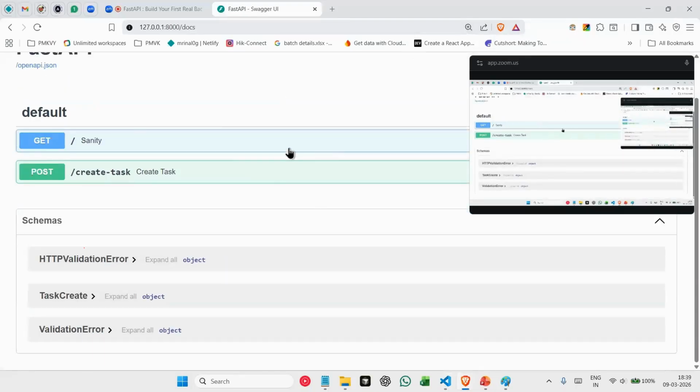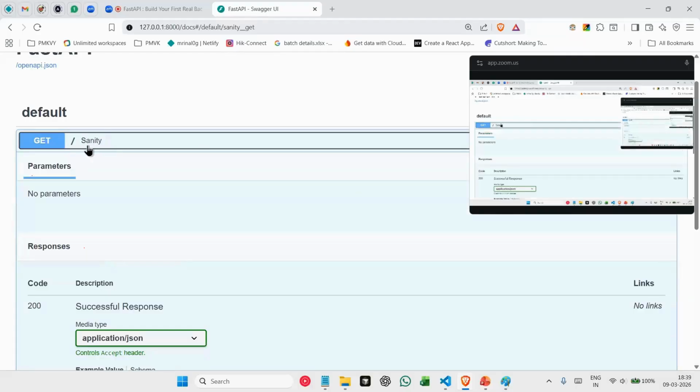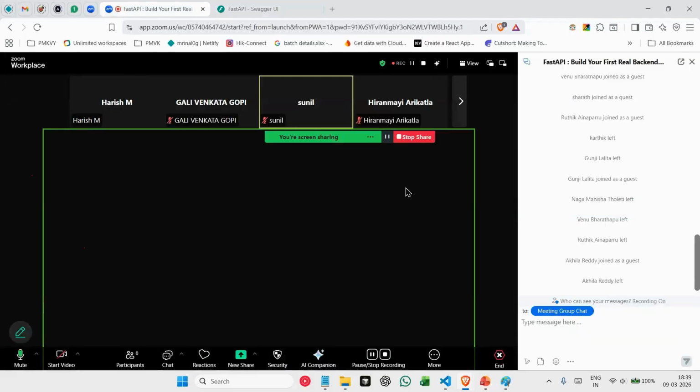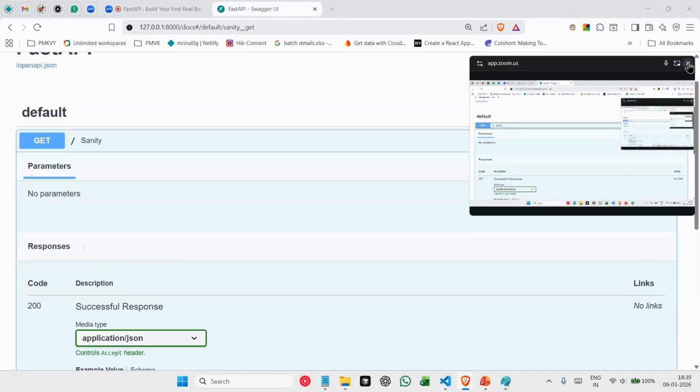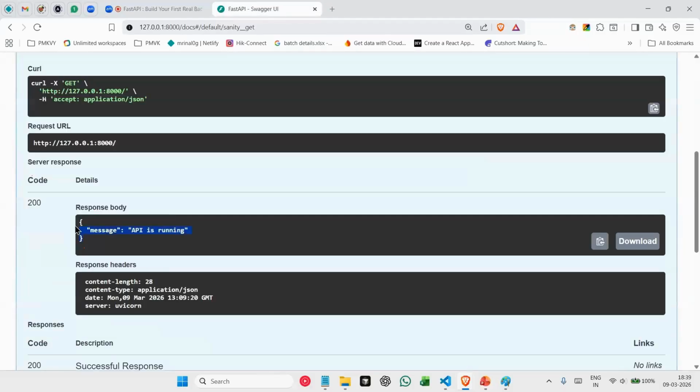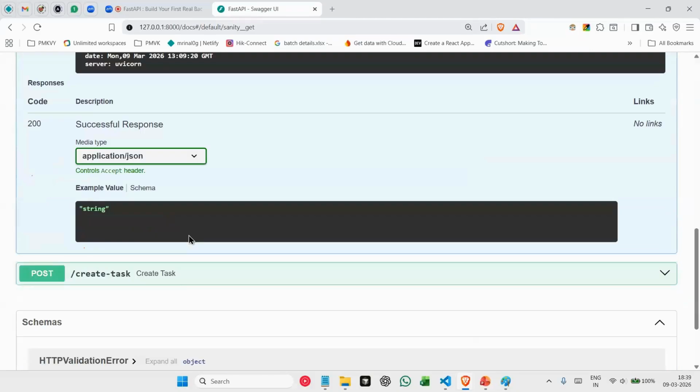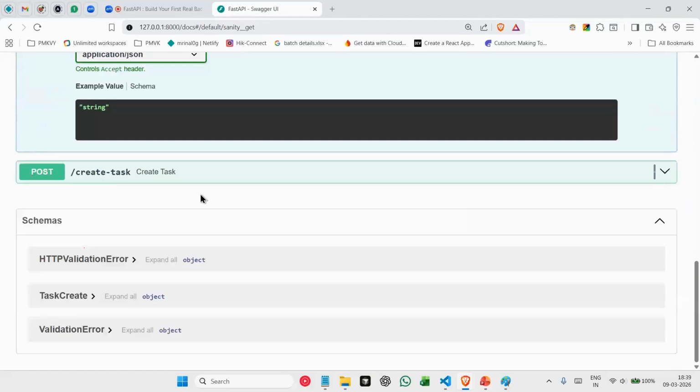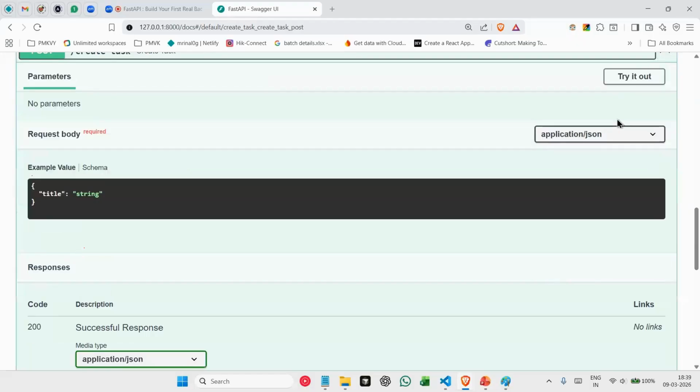That testing page will have all the paths that you have created. So I have a sanity path. If you remember, I have a function called sanity, which is basically checking if our API is running or not. If I click on try it out, I can execute this from here itself. See, you are getting a message called API is running. And then we also have create task. We created this path for adding a task.